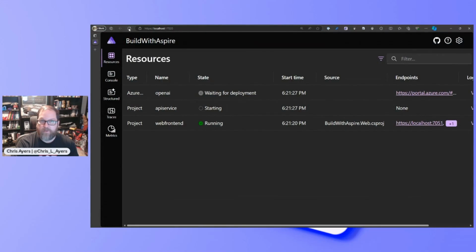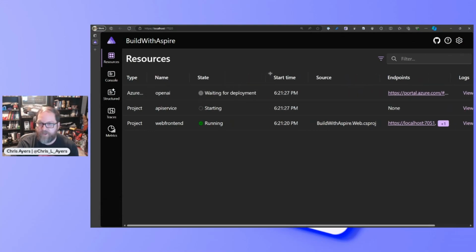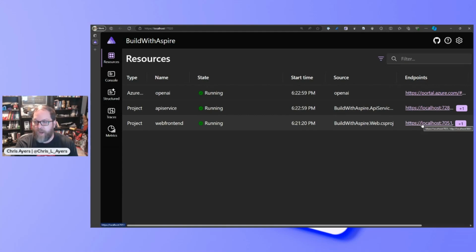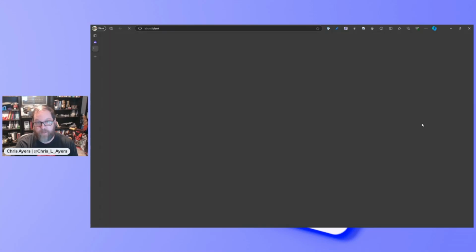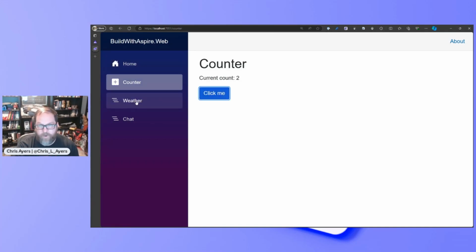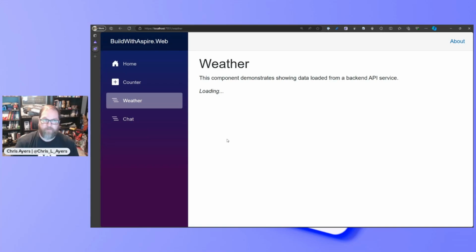And if I come here, it's finishing up the deployment for the Aspire side. It's already got my front end running, and the back end will be running in just a sec. So there we go. AI is running, and now it started my API service. So I can launch my front end. And this is our same counter app that we had before, but now when I go to weather, it takes a little bit longer, and we'll dive into why.